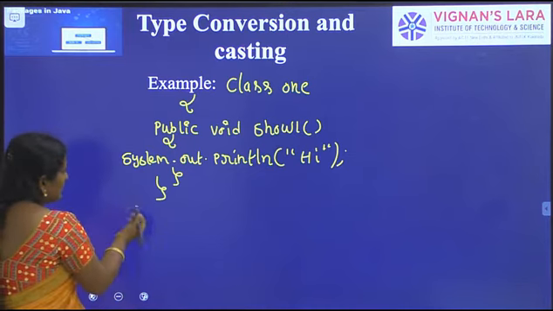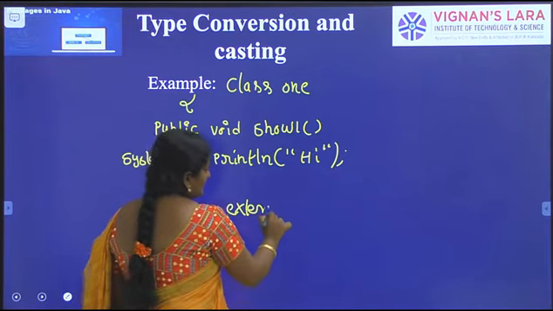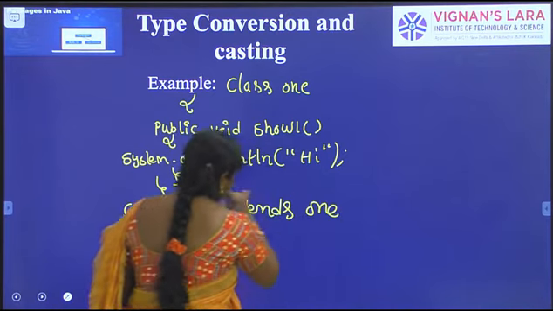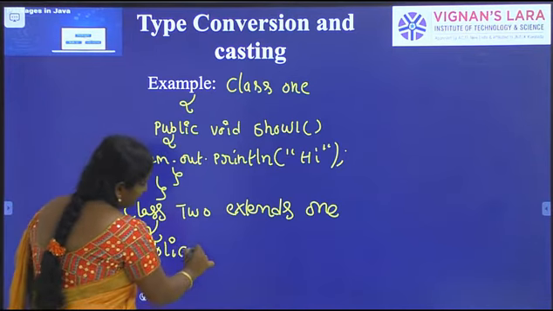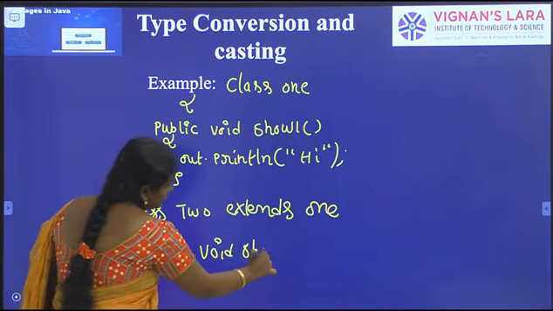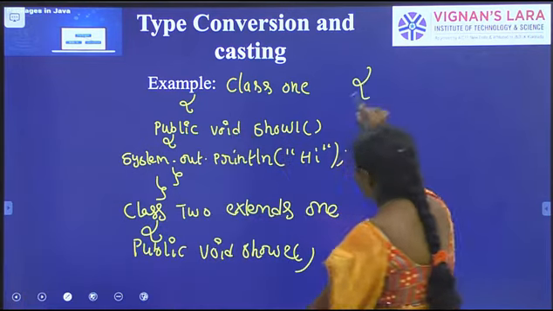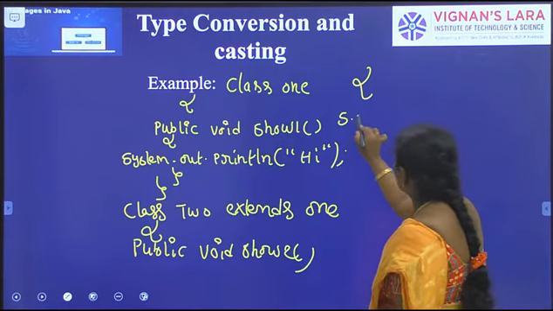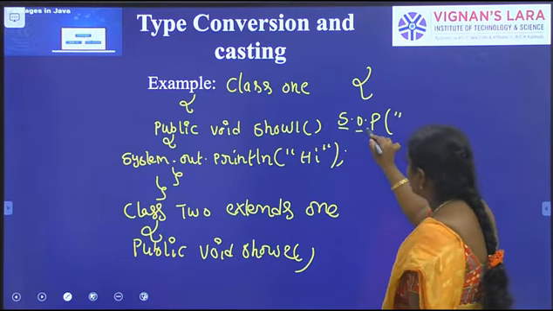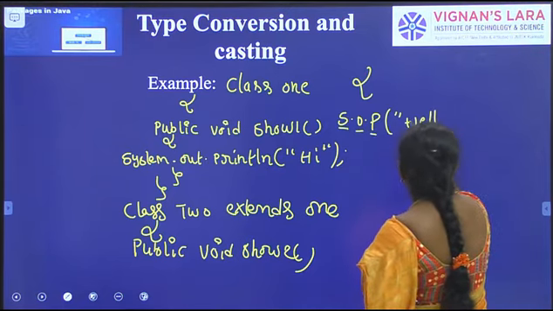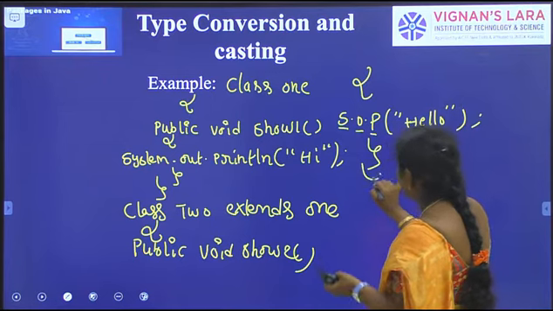Next I am taking one more class, Class2 extends Class1. In this class also I am defining one method, public void show2. What is the body of the show2 method? Here I am writing one SOP statement, System.out.println hello. Here I am closing the method body and class body.